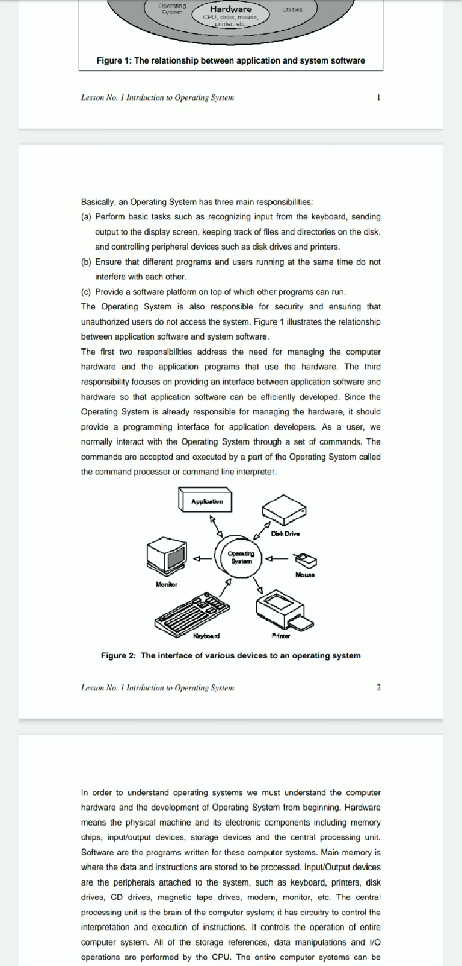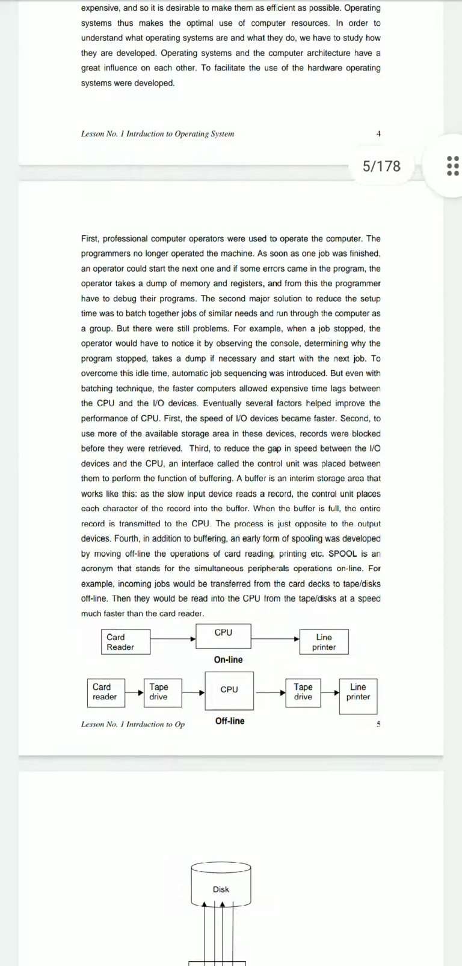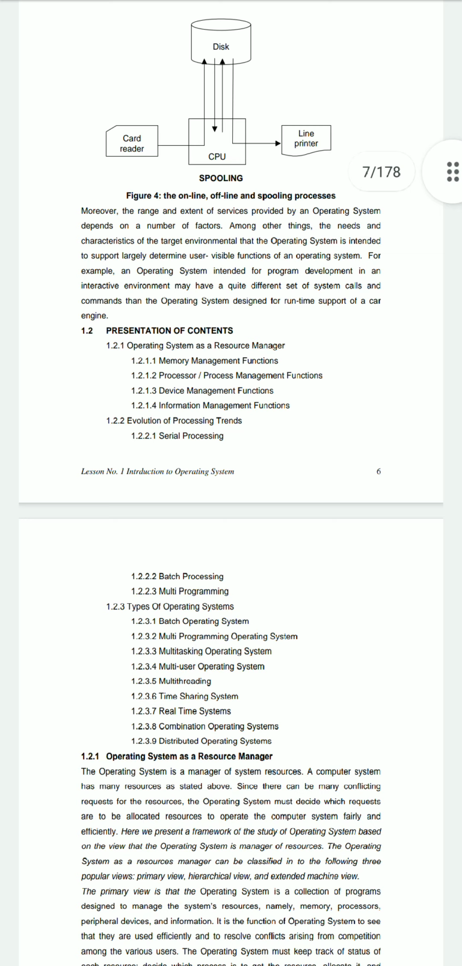Provide a software platform on top of which other programs can run, meaning it acts as a platform to other programs, or it provides services to run other application programs. So what are the main functions of operating system? One is memory management function, second is processor management function, device management function, information management function.